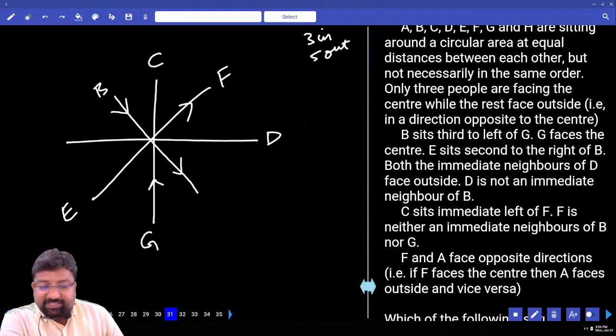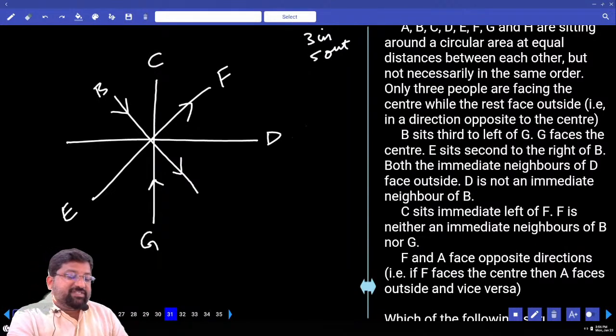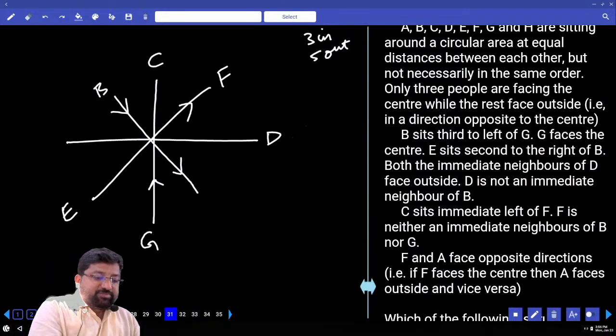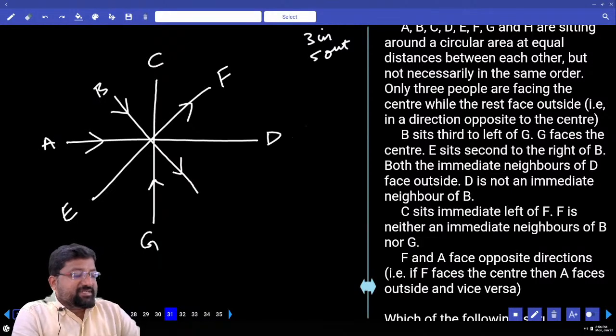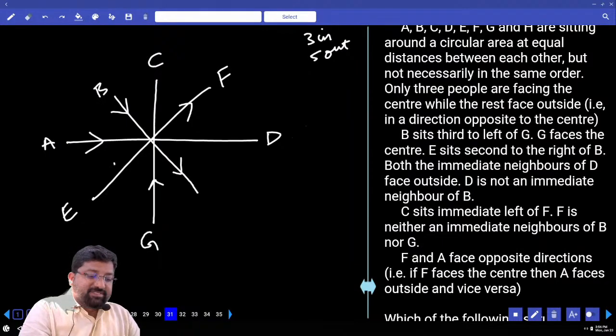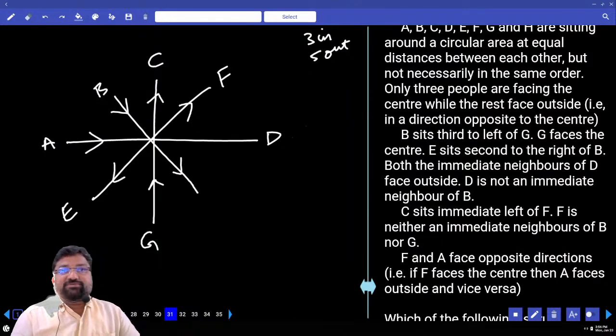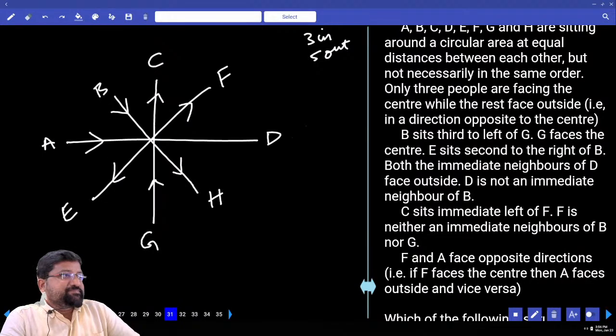F and A face the opposite direction. F is facing outside. A should be facing inside. How many possibilities? Only one possible. A inside. How many inside? 3 inside. Did I get 3 inside? Yes. G, A, B. All others outside. Who is left out? A, B, C, D, F, G. H, now. Done?